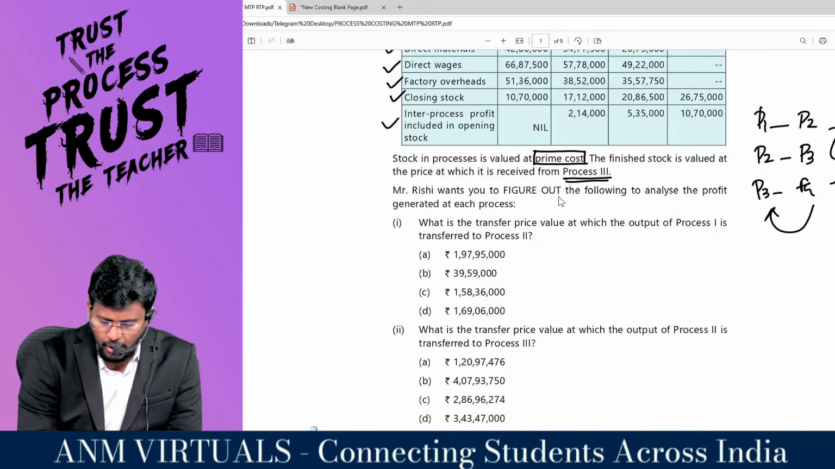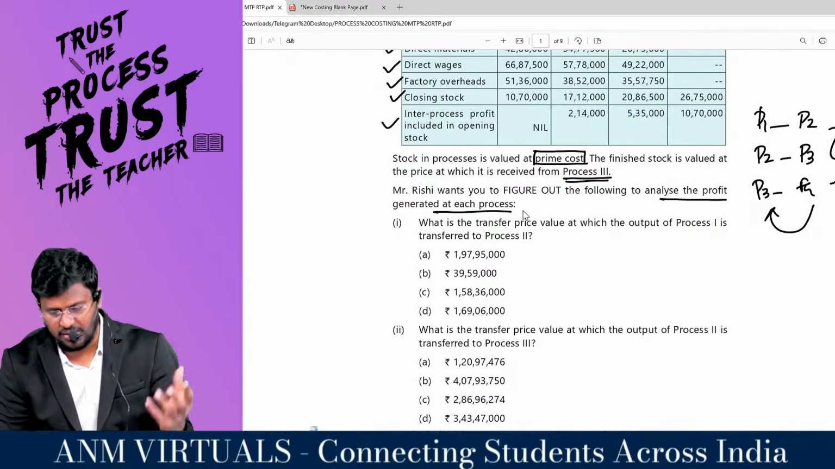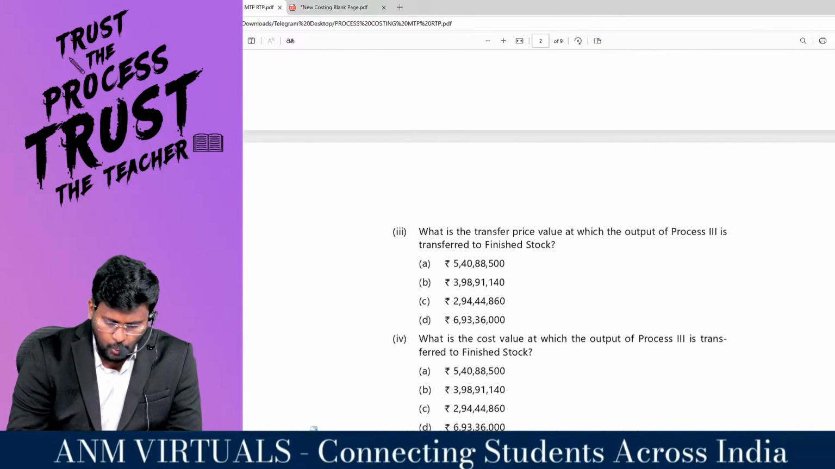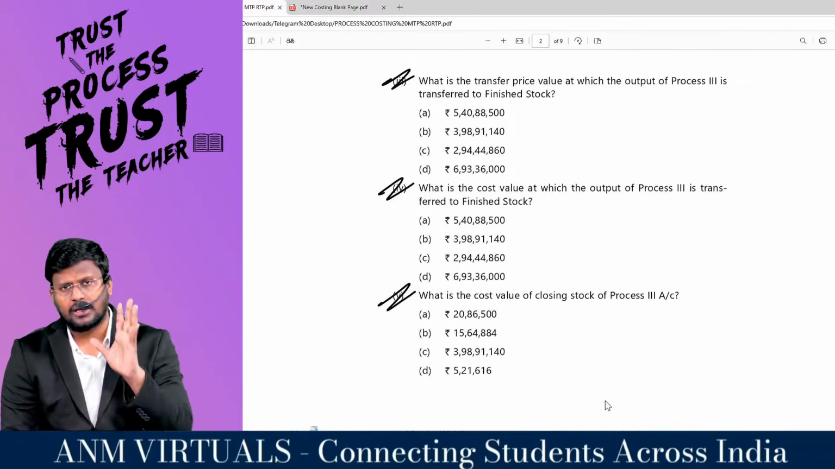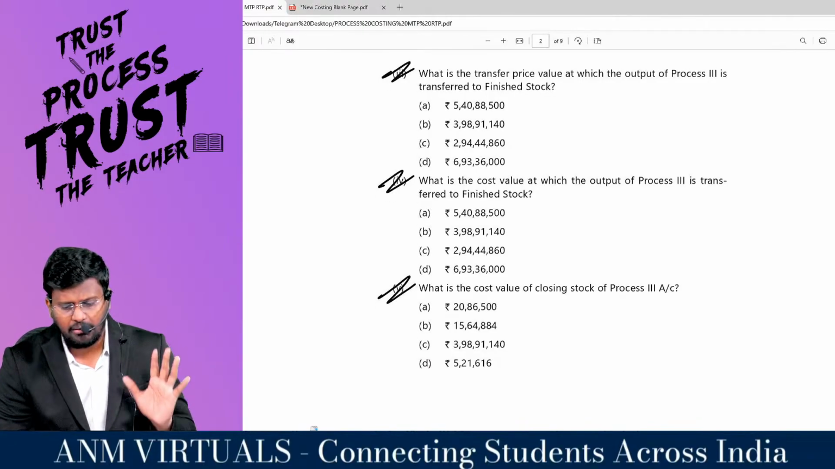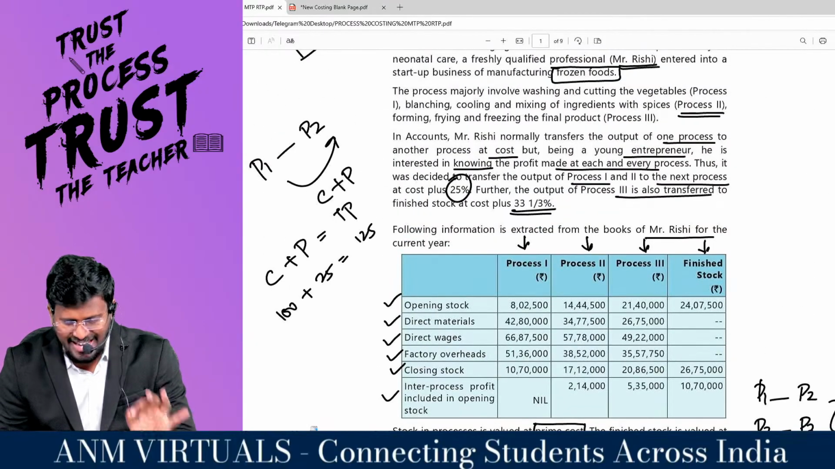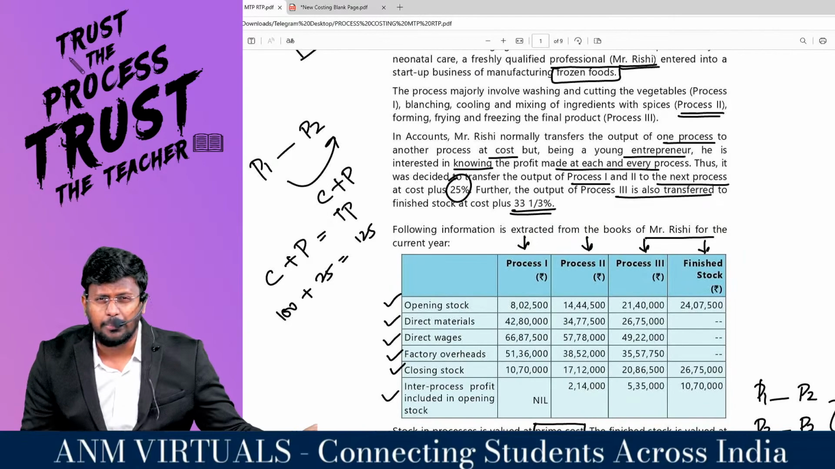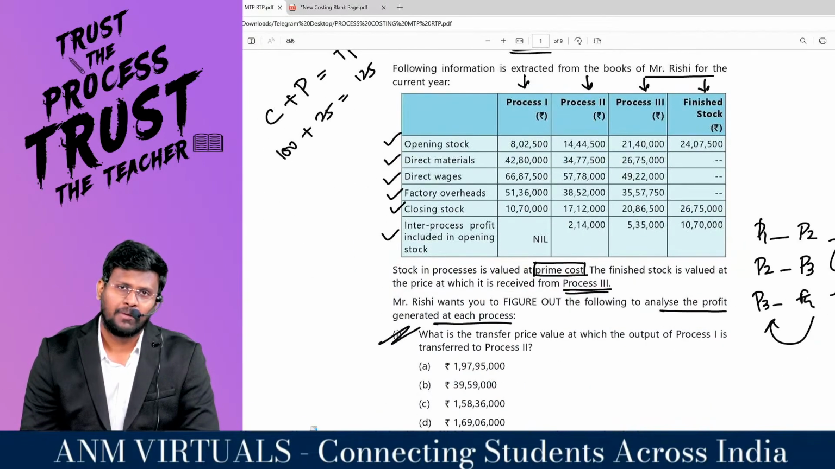Mr. Rishi wants you to figure out the following to analyze the profit generated at each process. We have 5 questions: question number 1, 2, 3, 4, and 5. The worth of this question is 10 marks for the examination, and it is similar to an ICAI study material question. So don't miss this when you are preparing. Don't miss this 15 mark area for the exam.